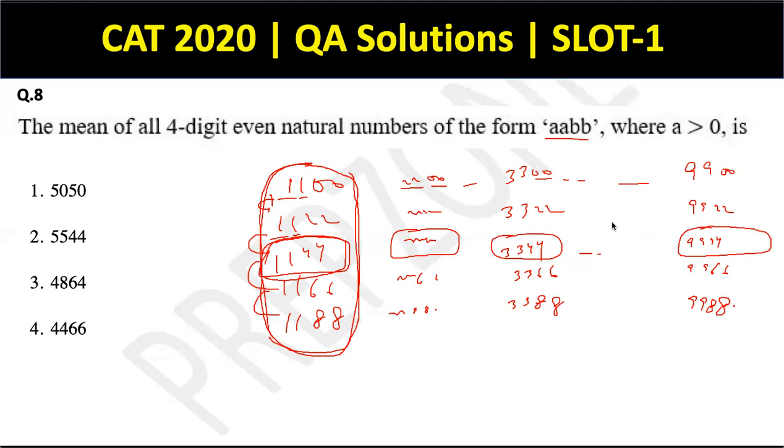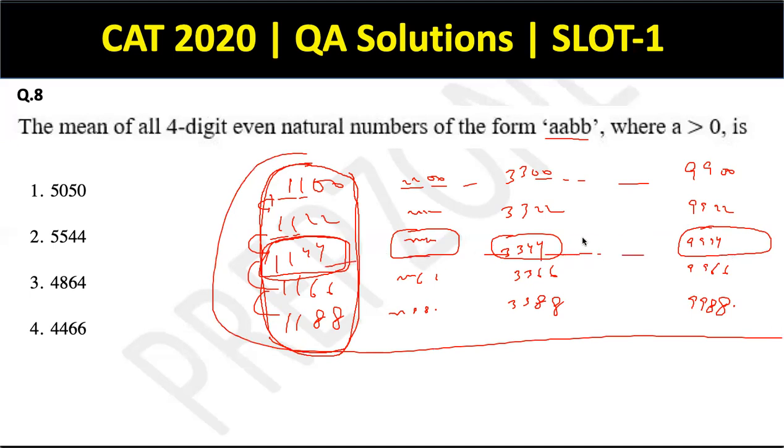और अब मुझे इनका average निकालना है, because I need the final average of all these numbers that are grouped here. So again, I have 9 such numbers. What will be the middle number? 5544. Right? So this question was a little tricky, because if you think about actually adding all these numbers and then using the formula of average, you're almost done for the exam, right? So this simple concept of average, that the middle number is the average, could have been used very easily in this question, and the answer is option number 2.